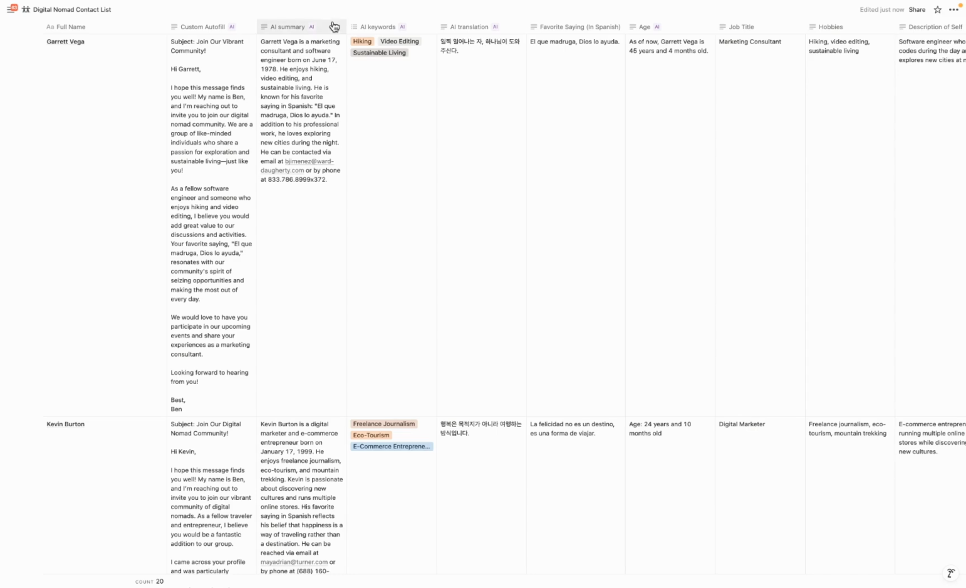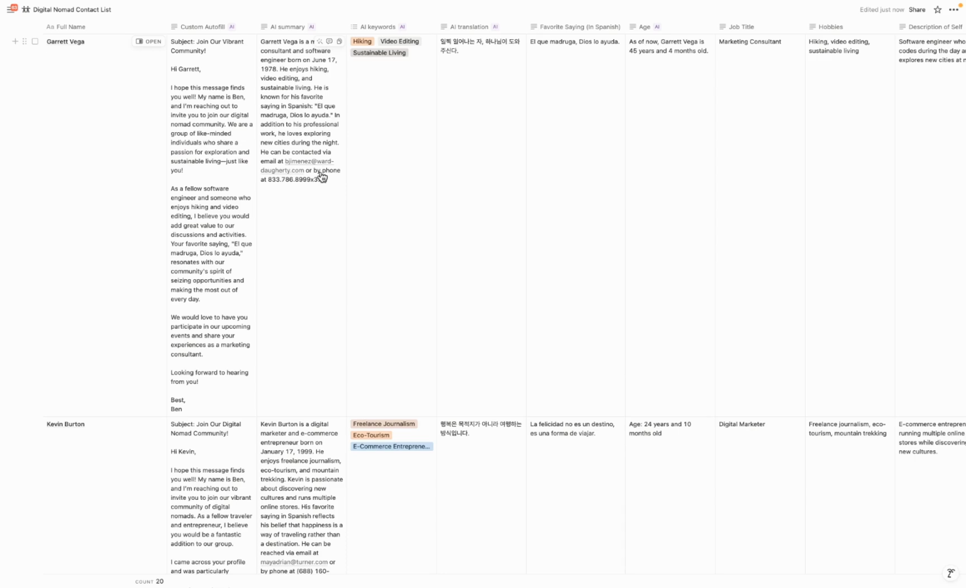The AI summary property type is pretty simple. Basically it just looks at all of the properties that are associated with the record and puts them together to give you a quick summary. So we can see here, it says Garrett Vega is a marketing consultant. It gives the birth date, his hobbies, his favorite Spanish saying, and then his contact information below.